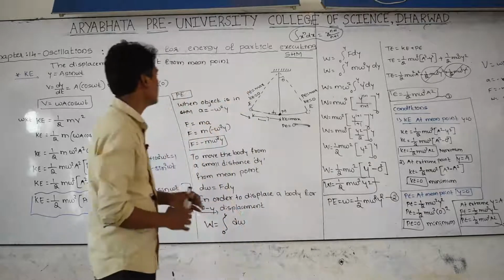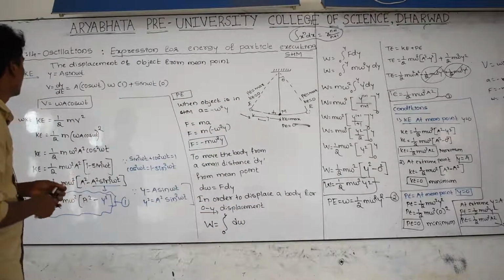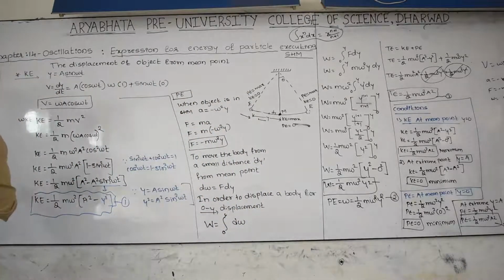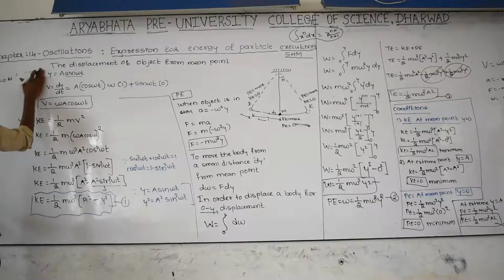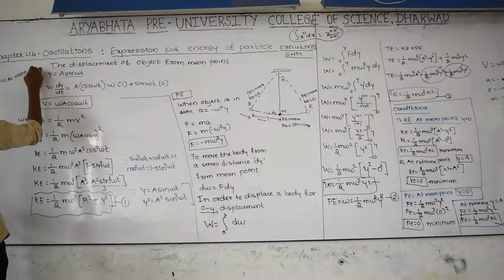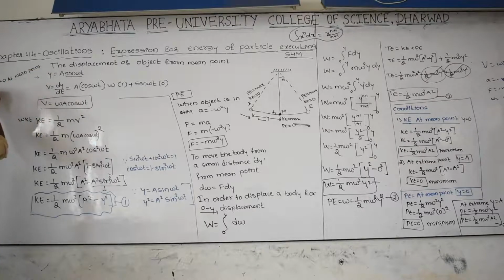These are conditions you have to remember. Yesterday I discussed them. Kinetic energy is equal to 0 at extreme point. Kinetic energy is maximum at mean point.